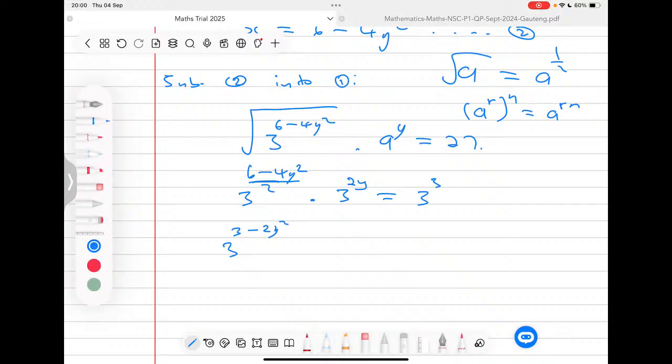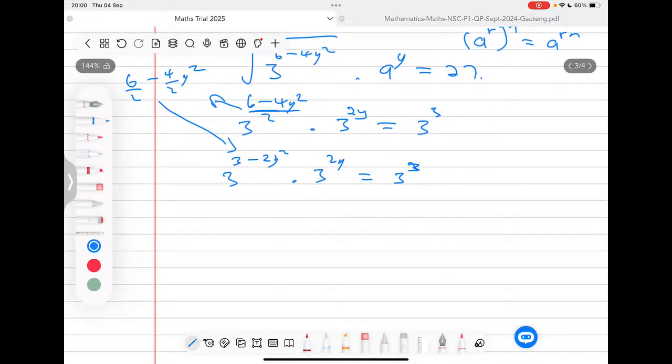I hope, guys, you are following. So just to help you see this, I'm saying I'm going to have 6 over 2 minus 4 over 2 y squared, and this should give you that, right? I'm just dividing by the LCM in each term there. Now from here I'm going to have 3 to the power 2y is equal to 3 to the power 3,